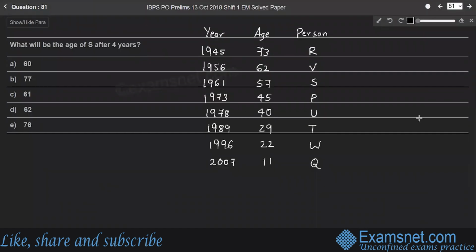Question 81. What will be the age of S after 4 years? So here present age of S is 57 years. After 4 years, age of S will be 57 plus 4. Therefore, 57 plus 4 is 61 years, right? Because present age of S is 57 years. Therefore, after 4 years, age of S becomes 61 years. Option C.